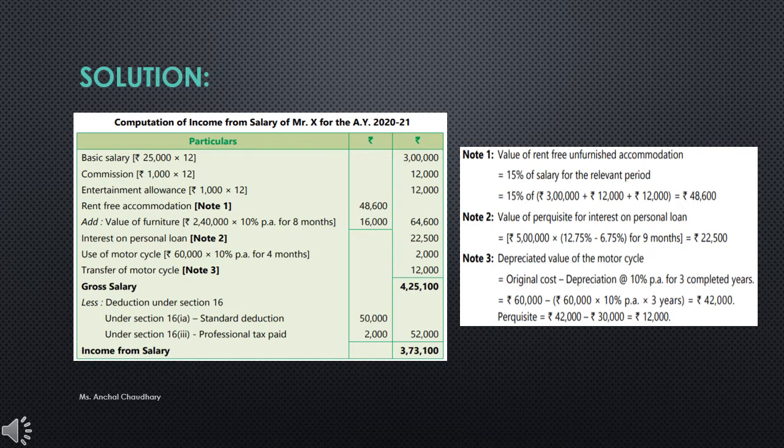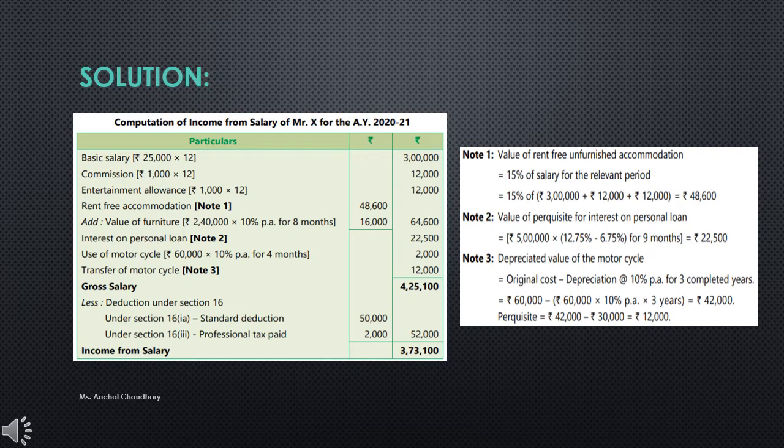The benefit he is getting should be taxable, because it has not been mentioned in the question what the amount is. So what you have to do is find out the amount of perquisite which he is getting from his employer. Have a look at note number 2. 5 lakh was the amount of loan, and on that you have to find out the rate.